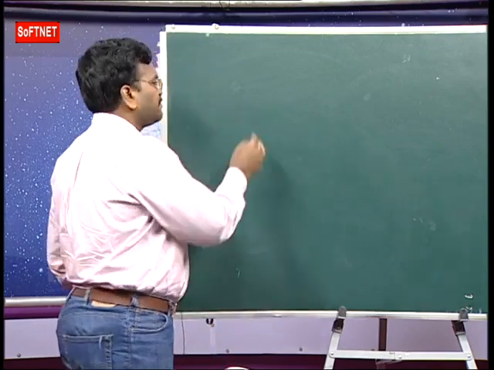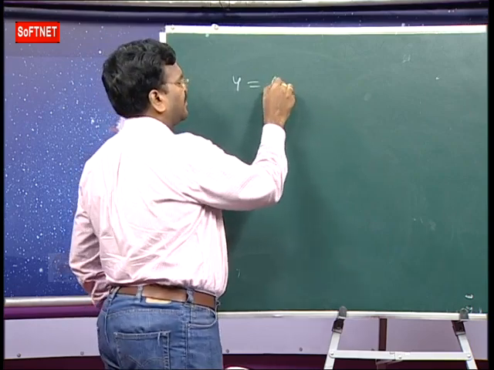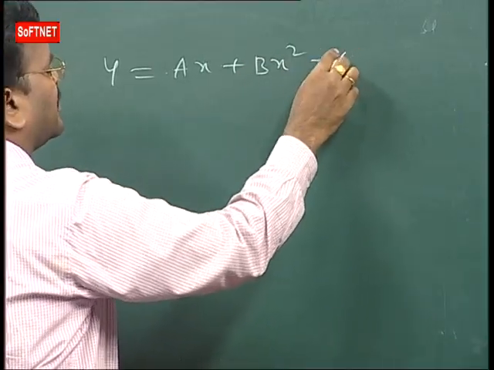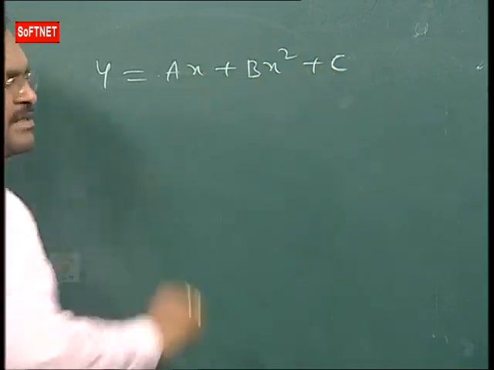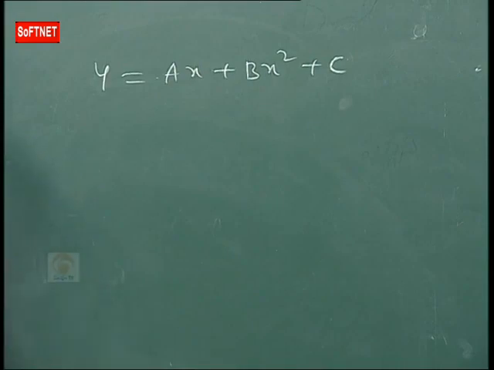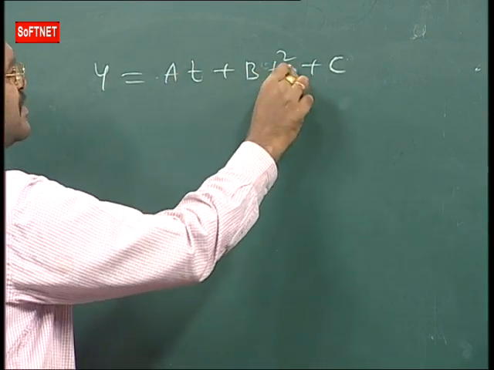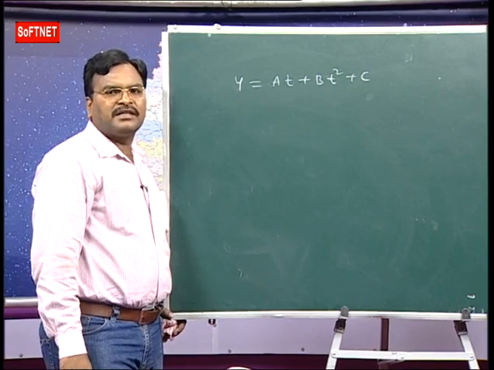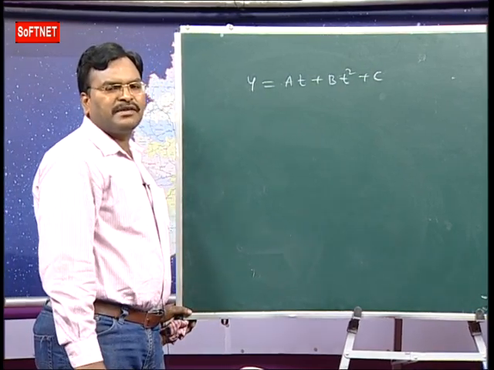now. The displacement of a particle is related with the distance like this, they are giving ax plus bx square plus c, ax square plus bx plus c. Find the dimensions of a, b, c. Like that we have a question. Suppose the displacement of a particle is related with the time: y is equal to at plus bt square plus c. Find the dimensions of a, b, c.